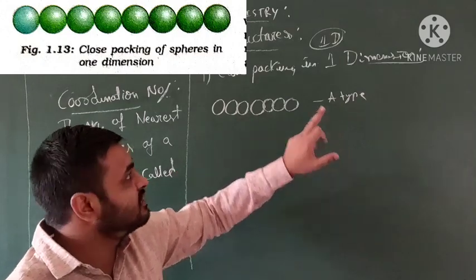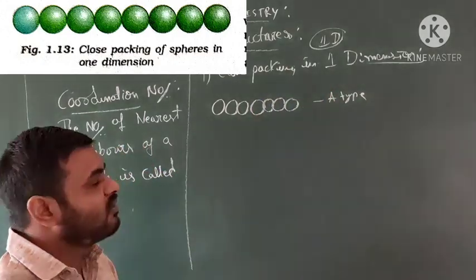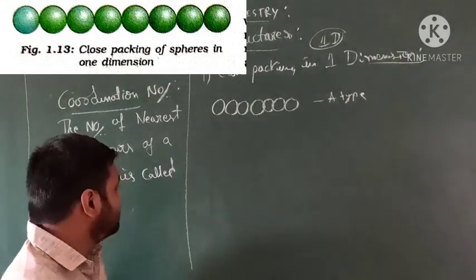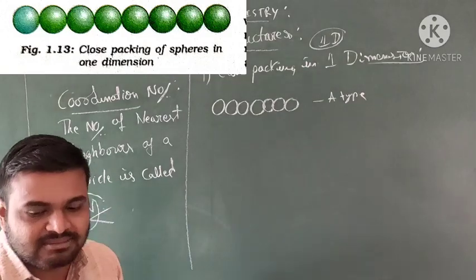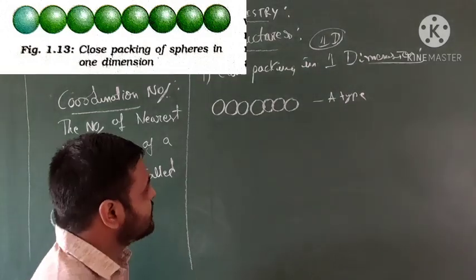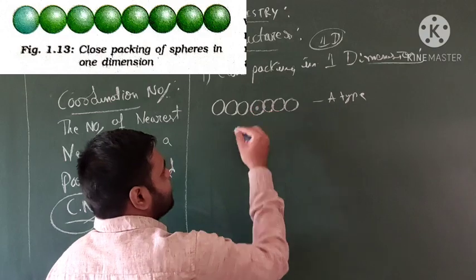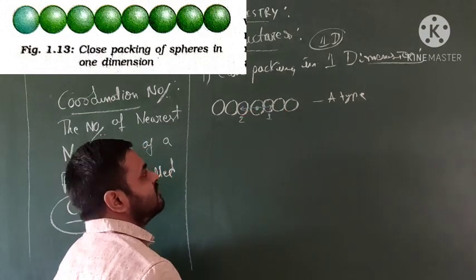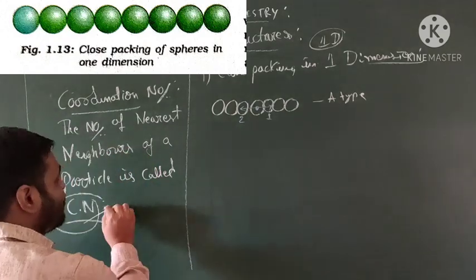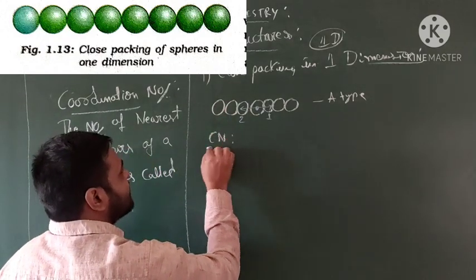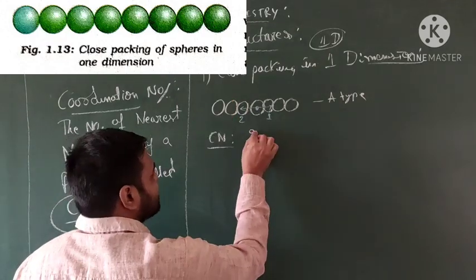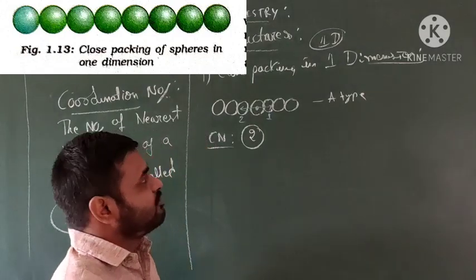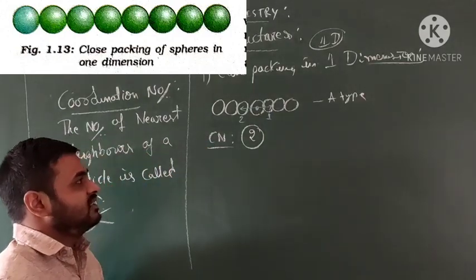This is a one-dimensional close packing structure. So how many coordination numbers? Consider this as one atom. It touches this one, 1, and this one, 2. So the coordination number in one-dimensional close packing is 2.